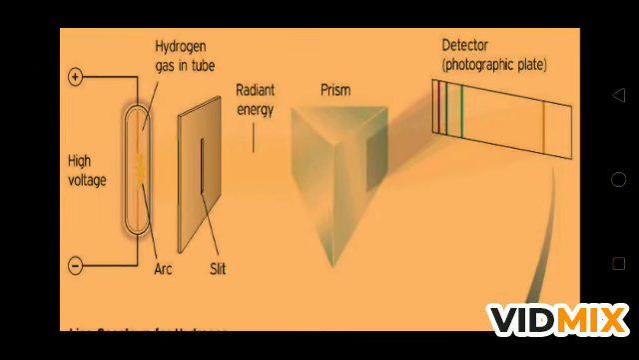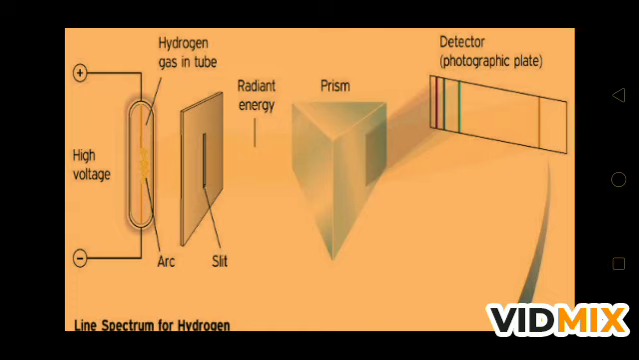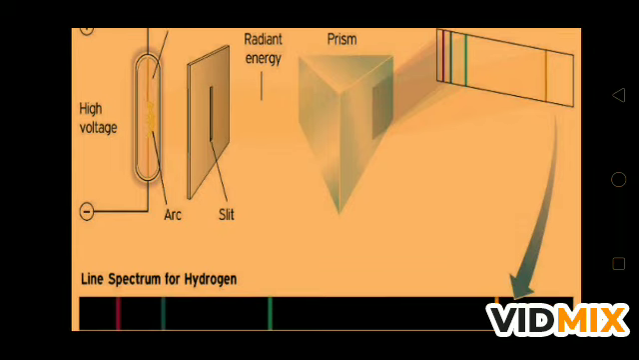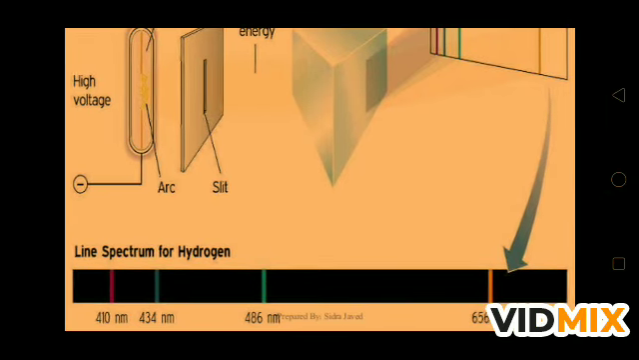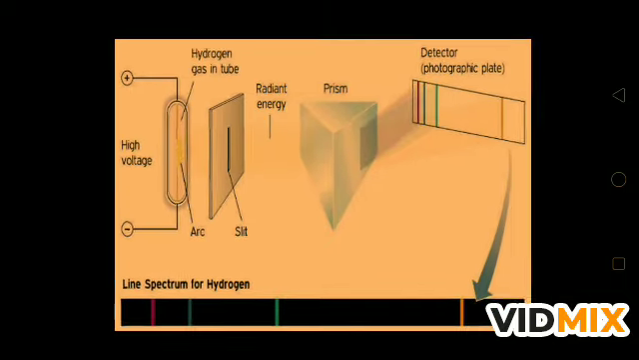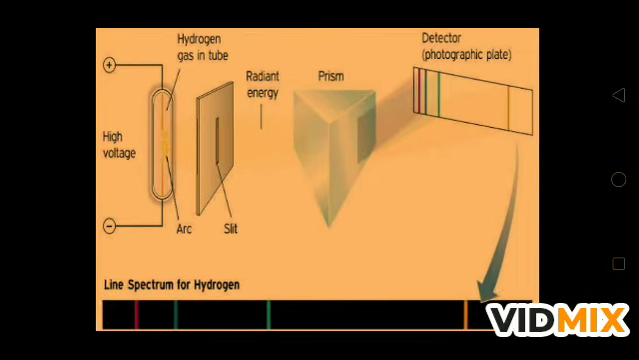At high voltage in a discharge tube, when hydrogen gas is present and there is an arc, sparking is there, and the light emitted from that passes through the slit and falls on the prism. So we are getting some lines, a visible spectrum on the screen, which is called the spectral lines of hydrogen, or we can say the line spectrum for hydrogen, and these are 410 nanometer, 434 nanometer, 486 nanometer and 656 nanometer. These were the lines obtained in the hydrogen spectrum.